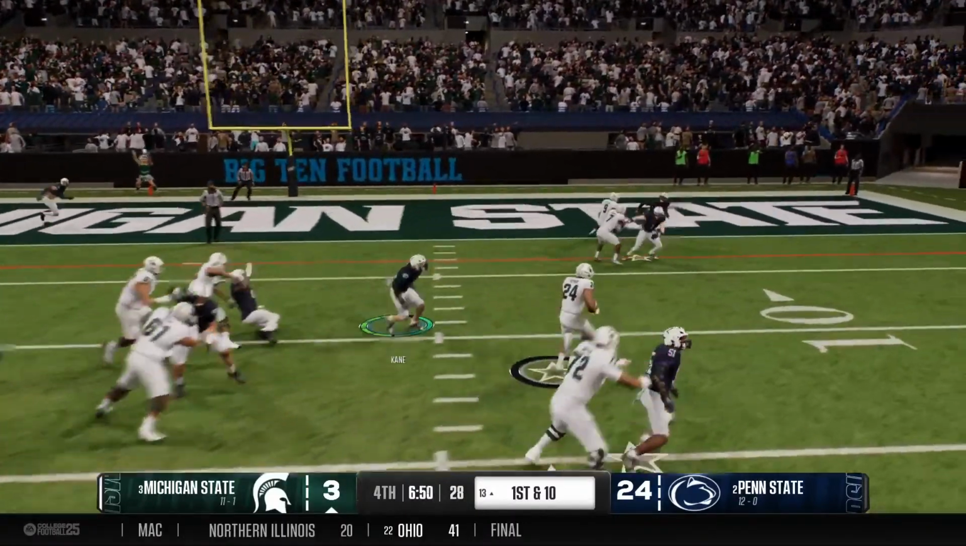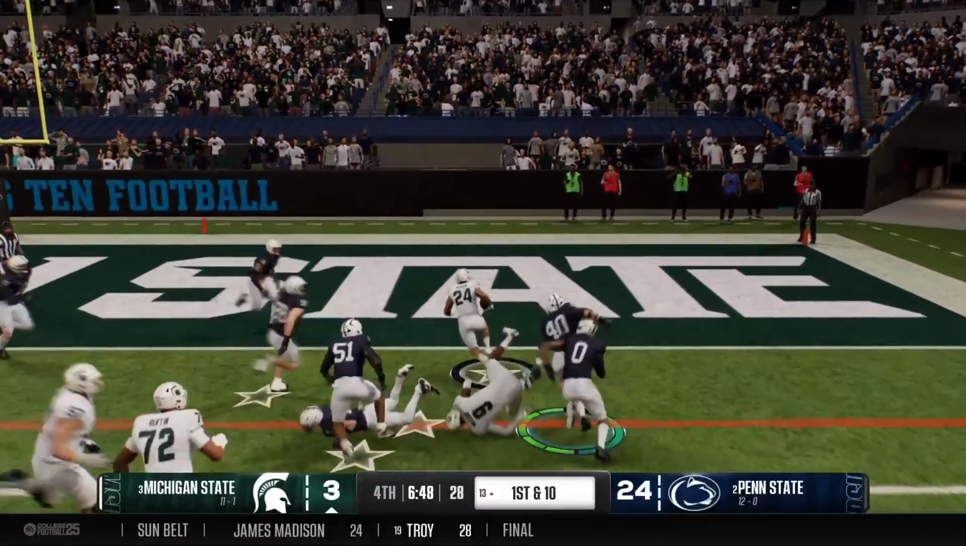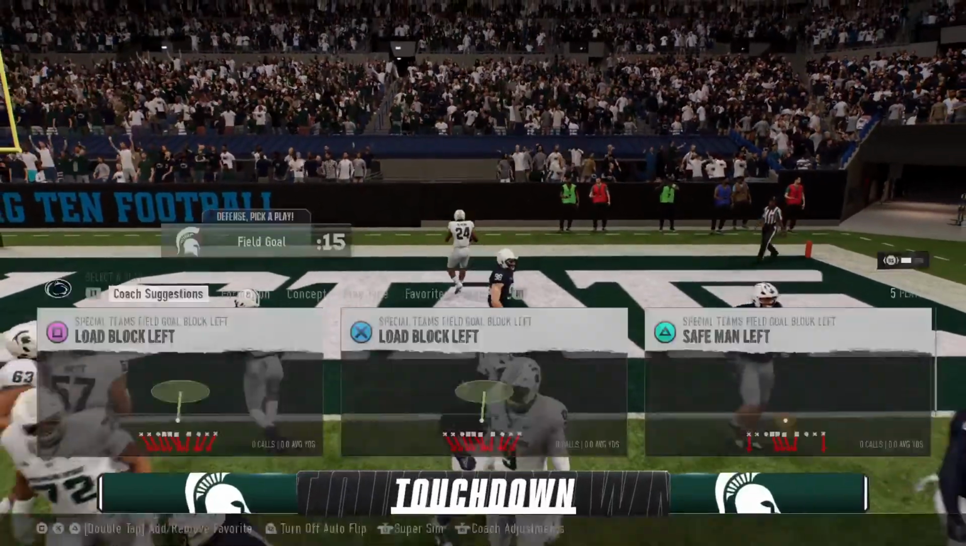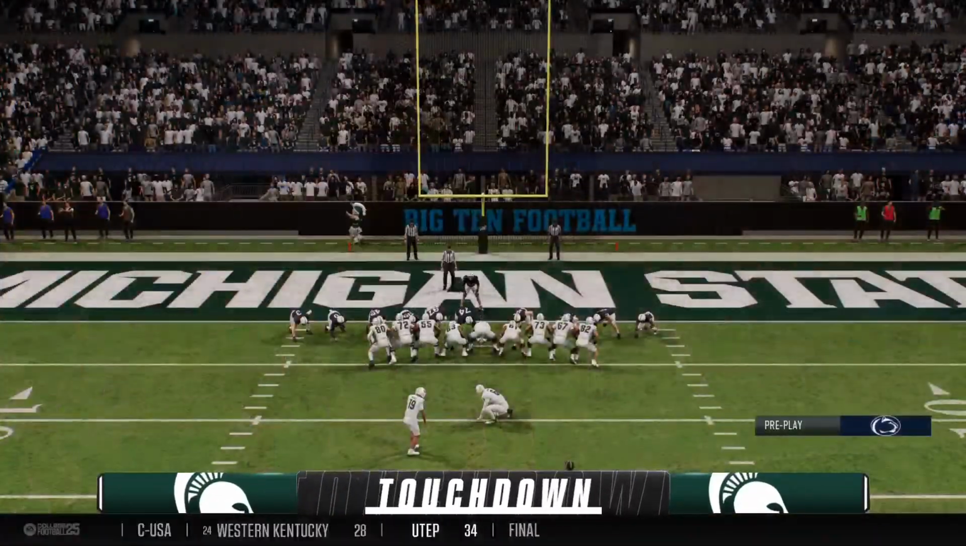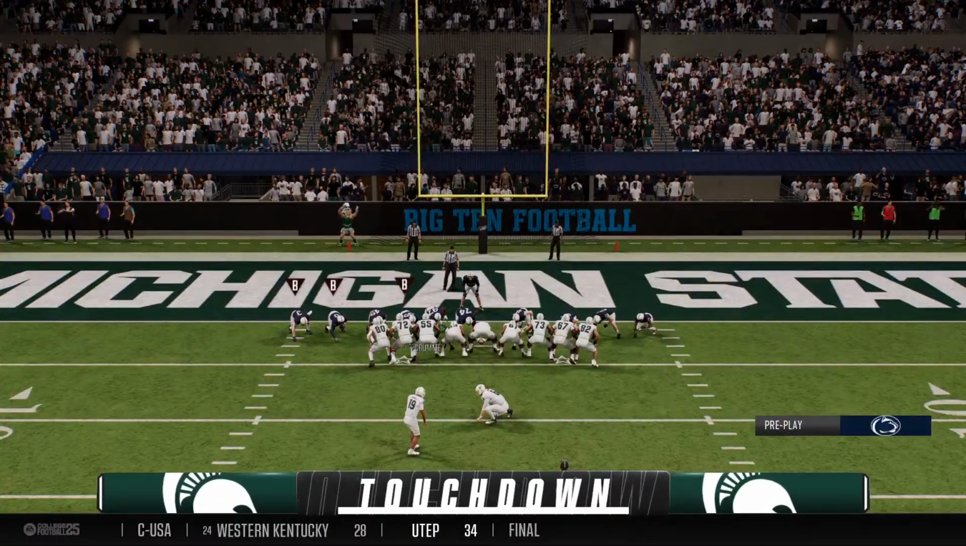Running back with the football. Just trucks through the defender. And he gets to the end zone. Touchdown, Sparty. And now they'll set up for the point after.